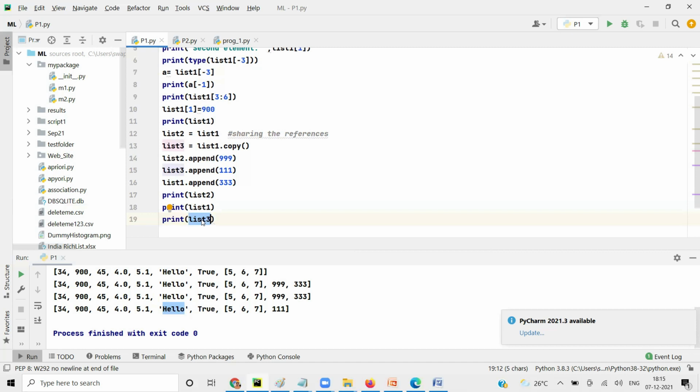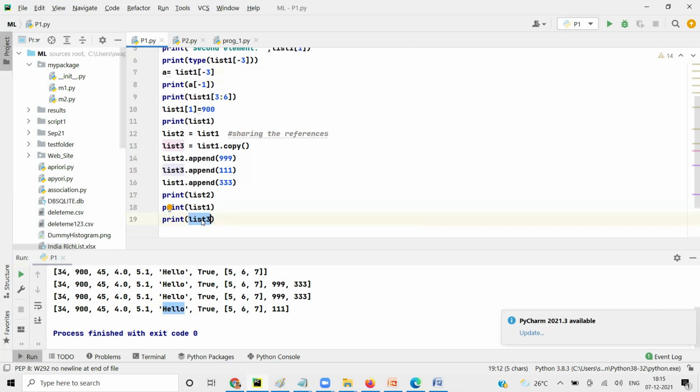Deep copy, or shared references copy, is this: when you say equal to, you are not creating a duplicate copy. You are just pointing it to the same memory location. When you say dot copy, that's when you are creating a duplicate copy.